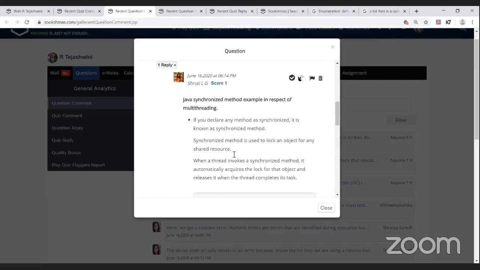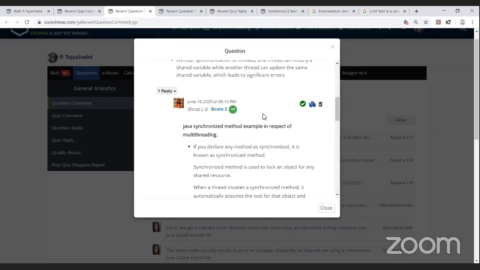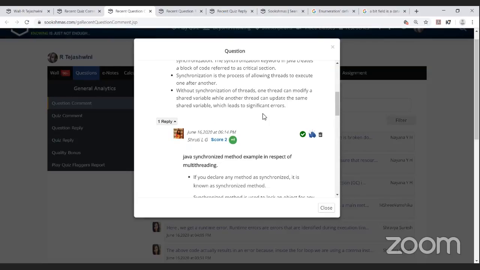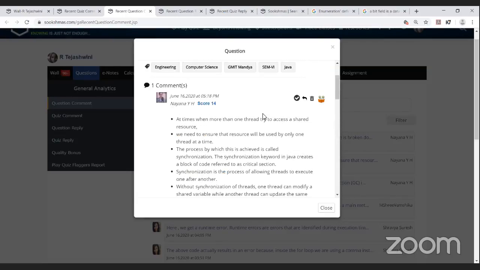Yeah, she has explained it very well. I would like to give the quality bonus and appreciation for Shruti, because she's also new to the BK, yes, she's also the weekly mentor to the Beyond Knowing game. She has given the reply very beautifully.